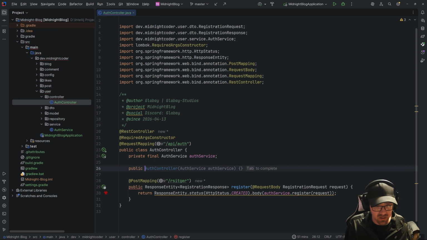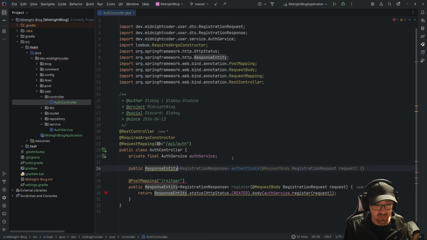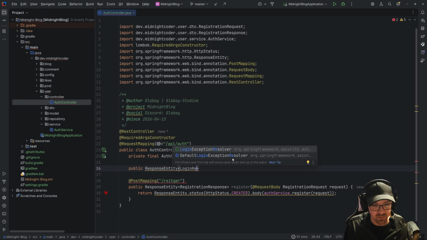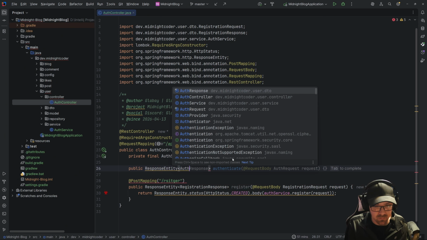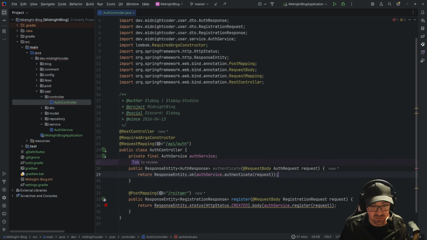So next we're going to make a public, same idea, response entity. This one is going to be that of a login response. No, it's not. It's an auth response. So authenticate, taking in a request. See, this knows exactly what we're doing. No, it doesn't know exactly what we're doing. Okay.